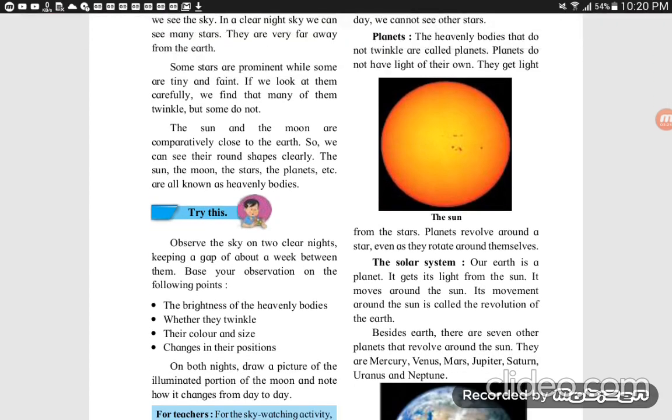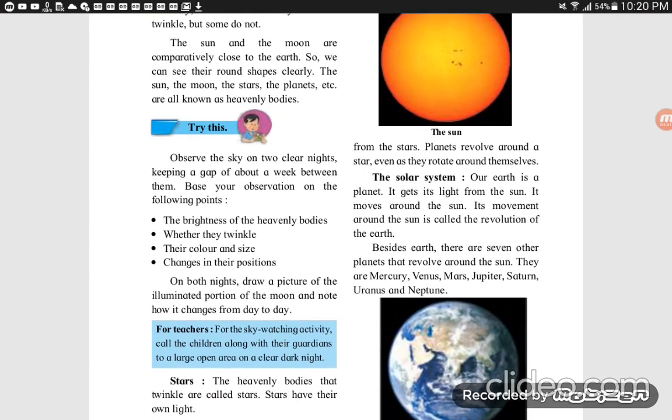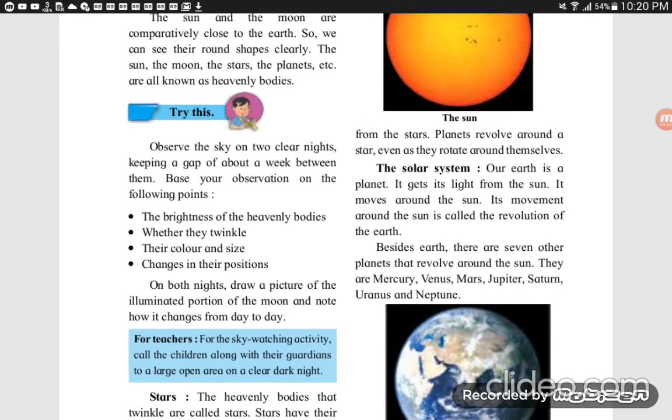Next one. A "Try This" activity is given here. Observe the sky on two clear nights, keeping a gap of about a week between them. Base your observation on the following: the brightness of the heavenly bodies, whether they twinkle, their color and size, and changes in their position.